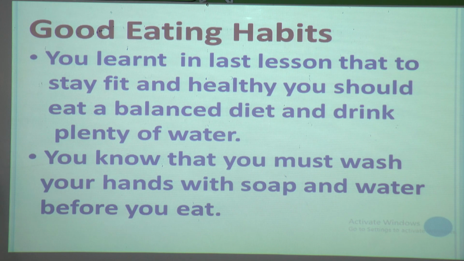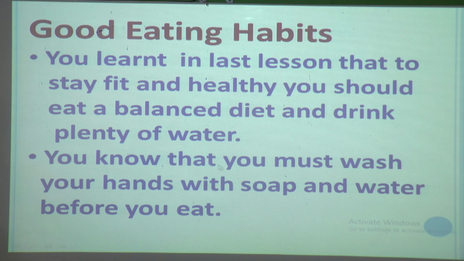Everybody remember, you should include all food types. Those are the cereal group, the vegetable and fruits group. From that also you have to include the food. You have to include food items from the protein group, and you have to include food items from the milk group also. When you eat a balanced diet and when you drink plenty of water, it helps the digestion process.